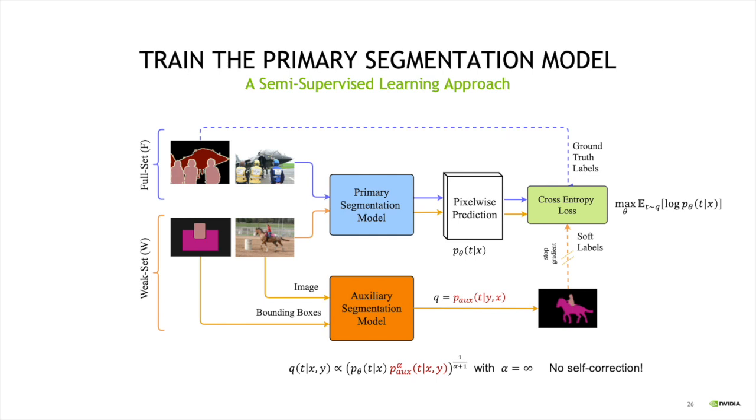If we do this, it is actually similar to what we were talking about in the previous part. This is like our technique where we're only using the auxiliary source of information as target. So it corresponds to the geometric mean where alpha is infinity, and we only use the auxiliary source of information as our guide during training on top of noisy labeled instances.